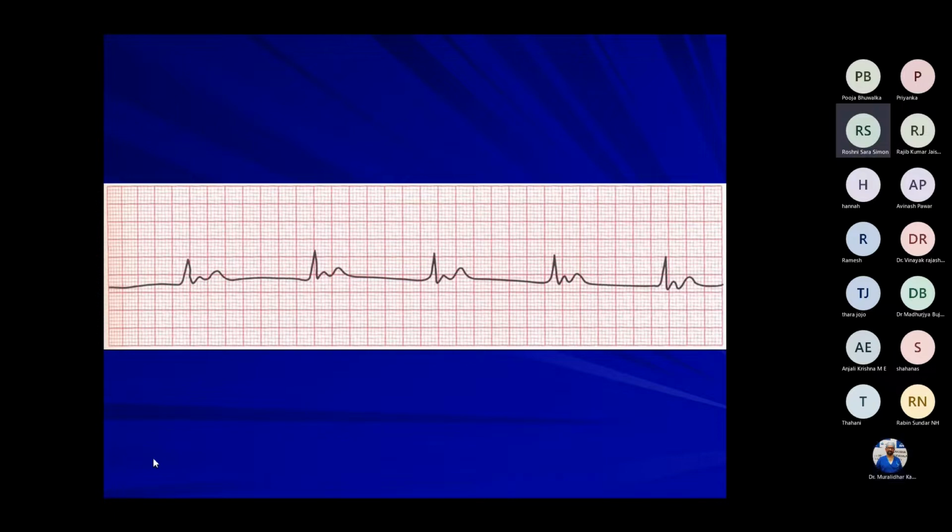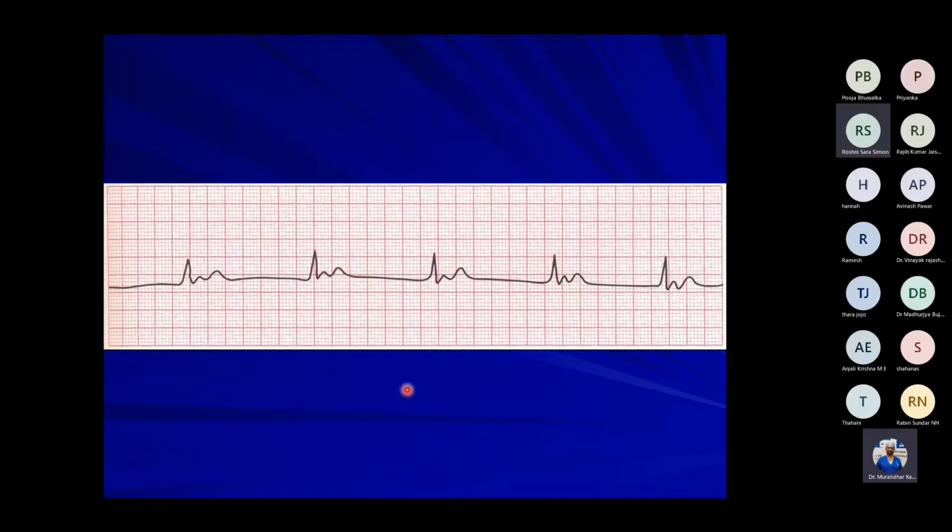The heart rate is 300 divided by 6.5, 7. So it's around 45 heart rate, sir. Then the P wave is not there, correct?